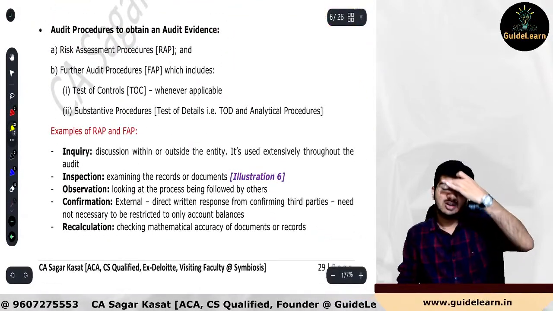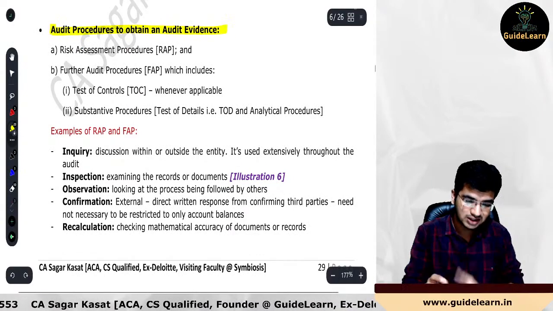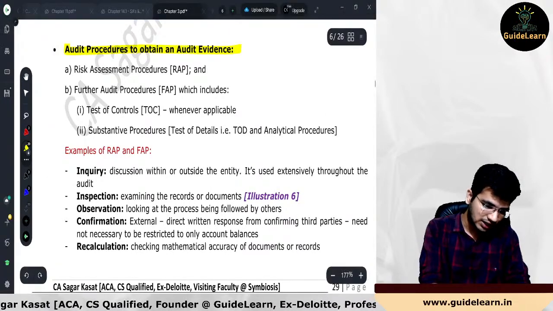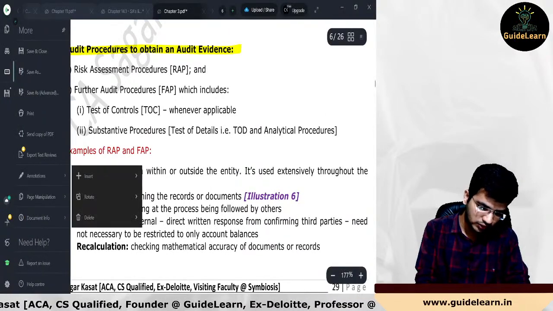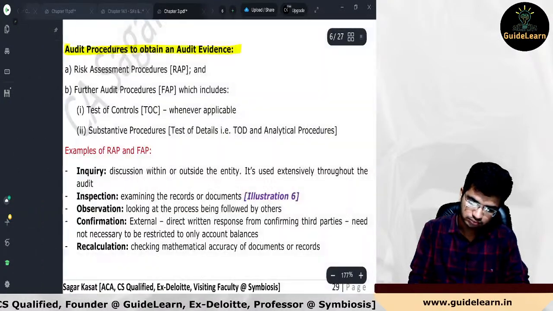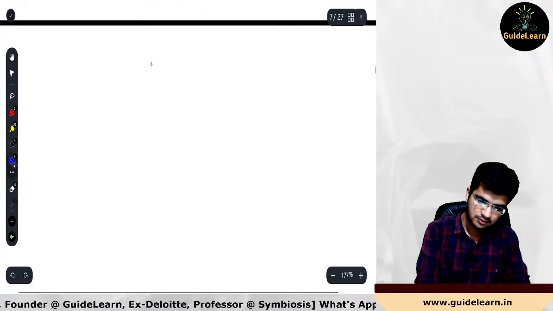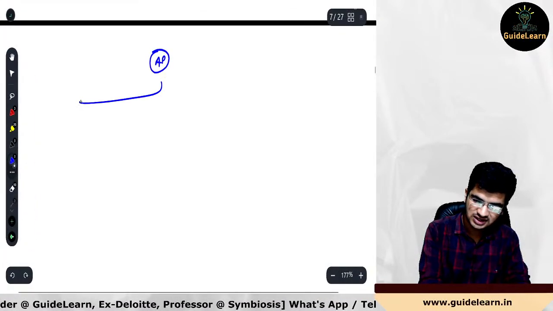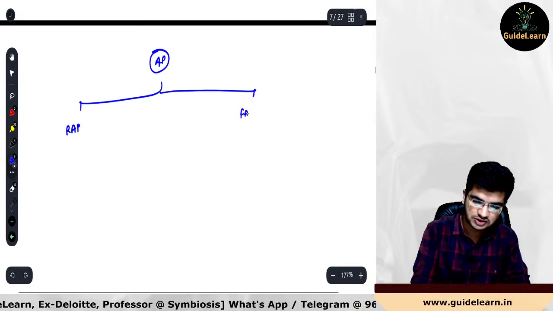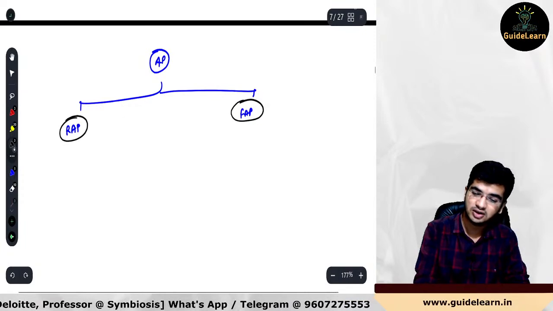The next one is about the auditor procedures to obtain audit evidence. Please understand, very important. What are the audit procedures that would be performed by the auditor? So I'll be writing it down for all of you. So audit procedures. Firstly, it will be the risk assessment procedure. Second type, further audit procedure. Two types of audit procedure: risk assessment procedure, further audit procedure.